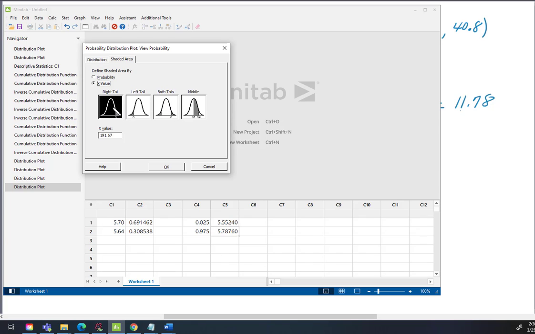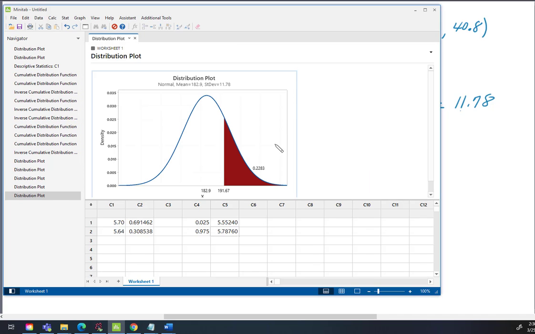Now, what shaded area do we want to know about? Well, remember from our little sketch, it's the upper tail or the right tail, and it's defined by an x value. So it's not defined by probability, but by an x value, a value on the horizontal axis, and that value was 191.67. So we're going to say OK, and this is the picture we get.